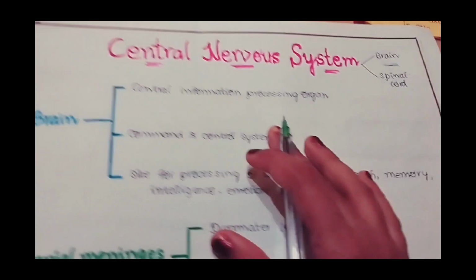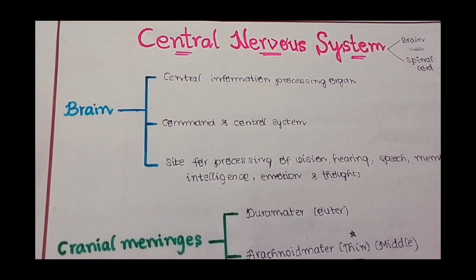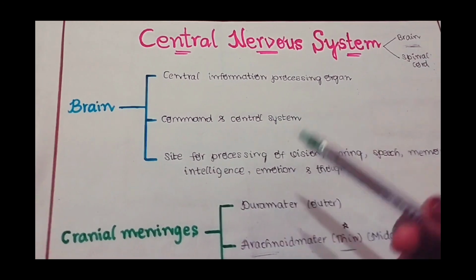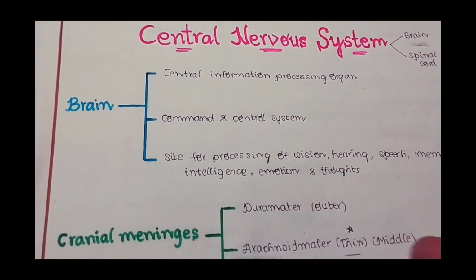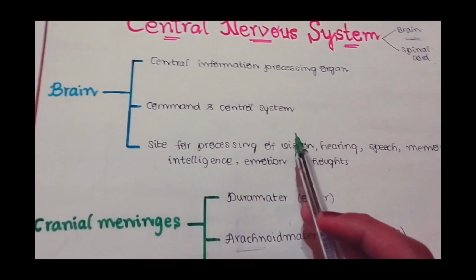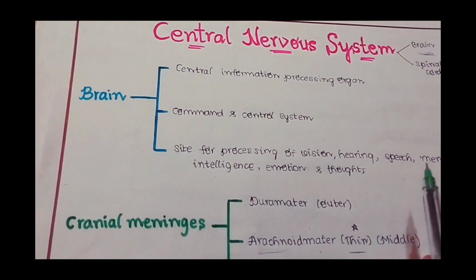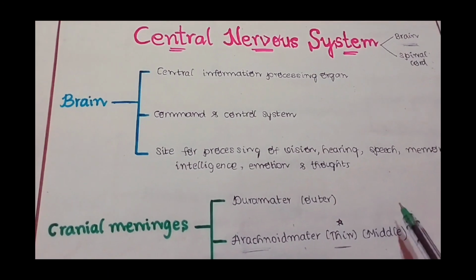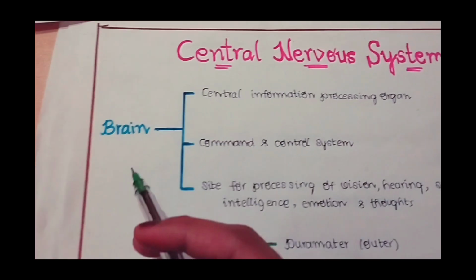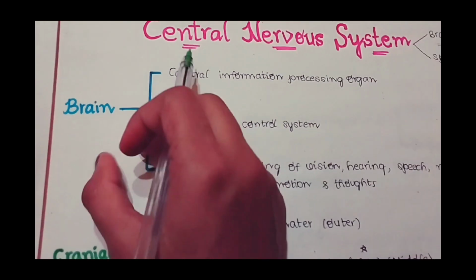Let's discuss about brain. Brain is a central information processing organ. It will process all the information of our body, and it acts as command and control system of our body, and it regulates the body temperature and voluntary movements, balance of the body, involuntary organs, circadian rhythms controlled by pineal gland. It will control our sleep-wake cycle and endocrine glands and whatnot. The total human behavior is controlled by the brain. It acts as a director of our body. In general, the director will direct the people, but the brain will direct the human body.